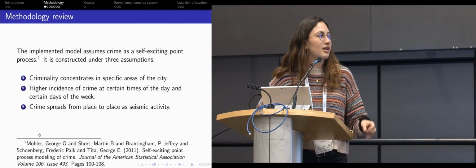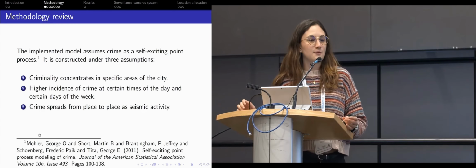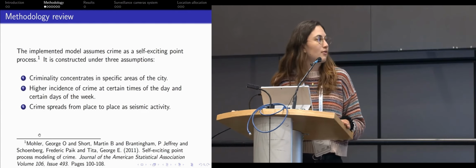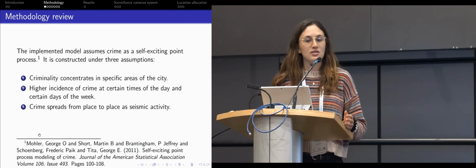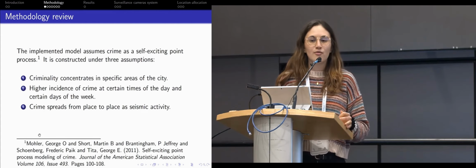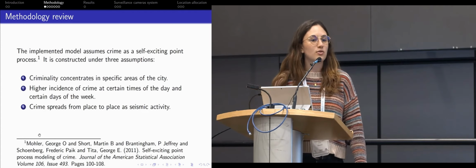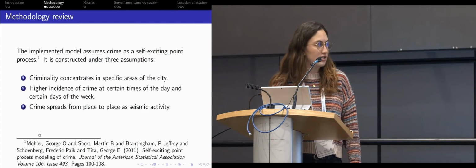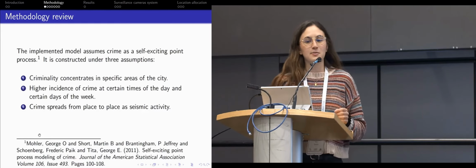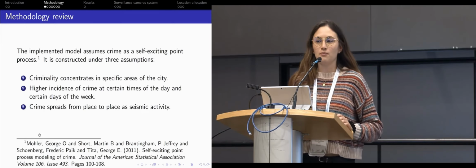The first one is that criminality concentrates in specific areas of the city. This we explain by spatial covariates in a kernel density model. For the second, there's a higher incidence of crime at certain times of the day and days of the week, for example Friday nights between 10 p.m. and 3 a.m. And this we explain with a determined temporal unit in a kernel density model. And lastly, crime spreads from place to place like seismic activity, which we explain as aftershock models or replica events.